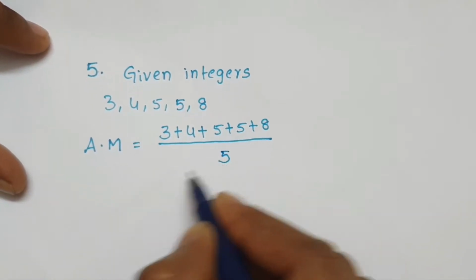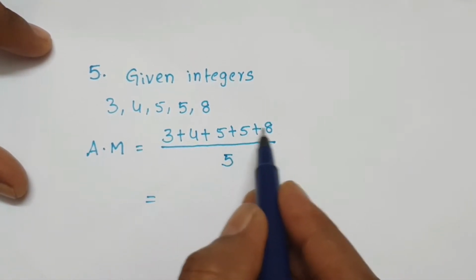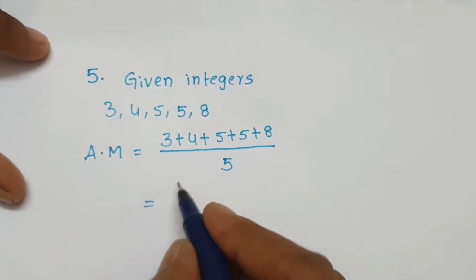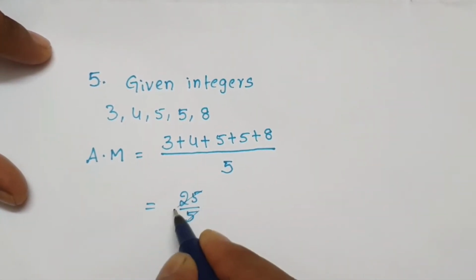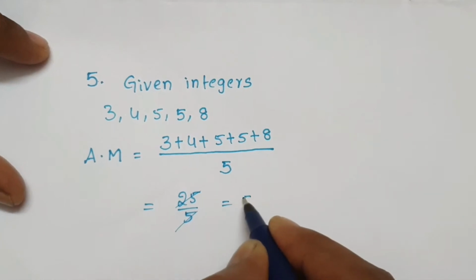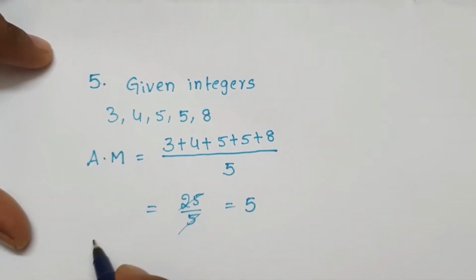5 observations. Total: add 3 plus 4 plus 5 plus 5 plus 8, that is 10, 18, 25. Total 25 divided by 5. Here do cancellation, 5 ones, 5 fives. This is the arithmetic mean, or average, or mean.